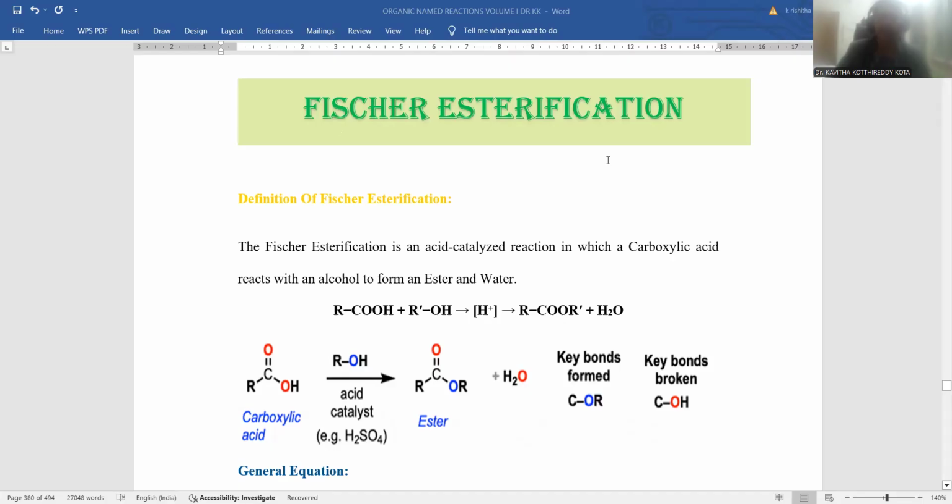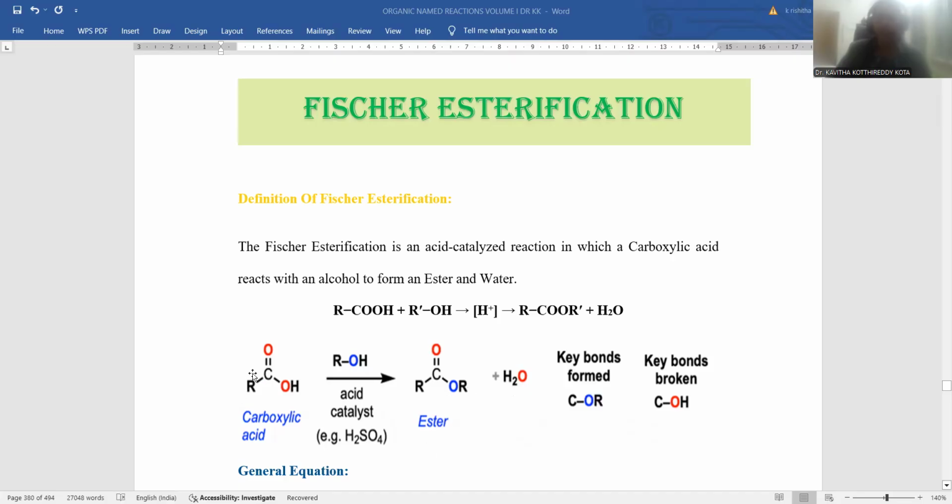Let me introduce the Fischer esterification process. Definition of the Fischer esterification: it is an acid catalyzed reaction in which a carboxylic acid reacts with an alcohol to form an ester and water. So it is the well-known reaction where a carboxylic acid is treated with an alcohol under acid catalyzed conditions like sulfuric acid, so that dehydration takes place, with water removed as a byproduct, and both are combined as RC=OOR, which is said to be an ester.